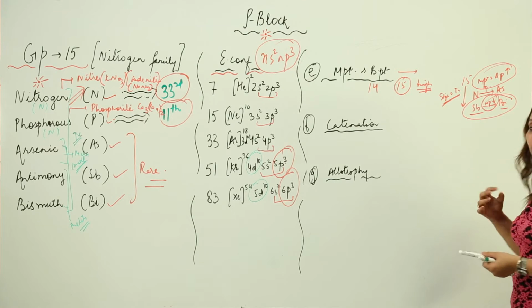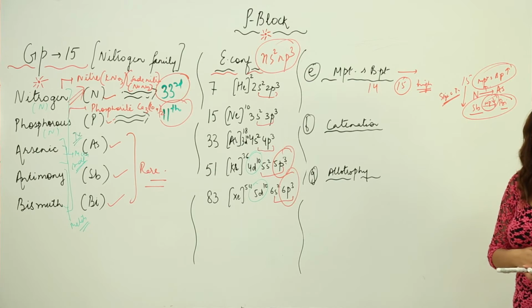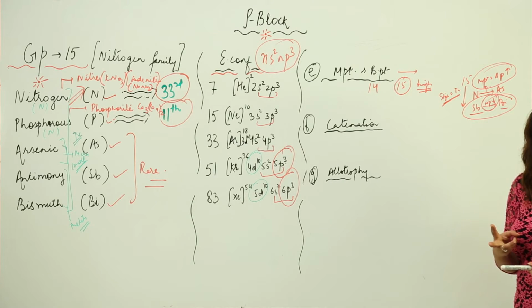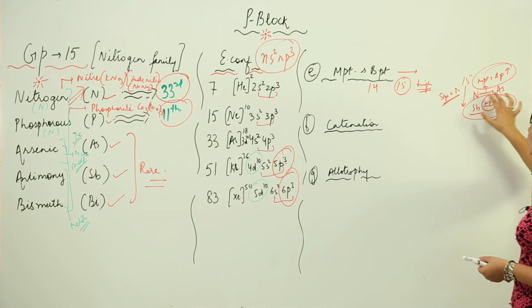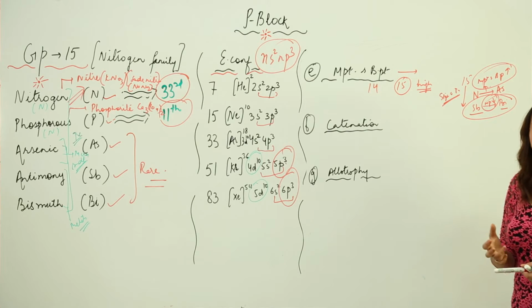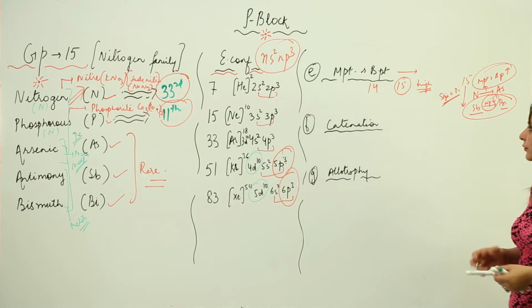Though they are bigger in size, they are using only 3 electrons in bond participation, that means weaker interaction. So that is why the melting and boiling point is less. But from nitrogen to arsenic, it increased due to the increase in size.